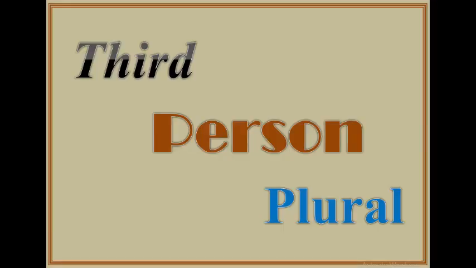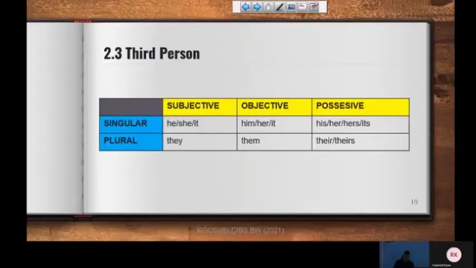Third person plural. But sometimes now, to avoid the gender issue, we are allowed in English to actually use the plural form to refer to a singular, them. Right? You can actually talk about a singular entity using the plural there, because you're trying to do away with the gender element. Especially if you don't know what the gender of the subject or the object is.